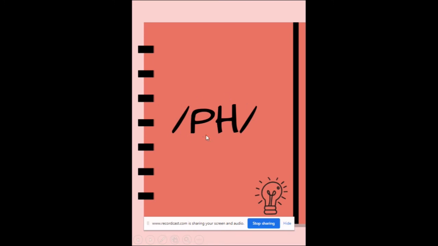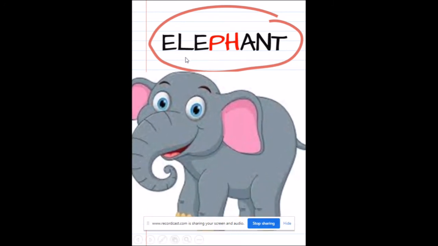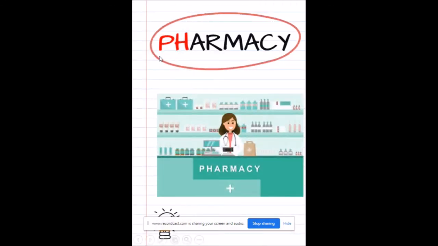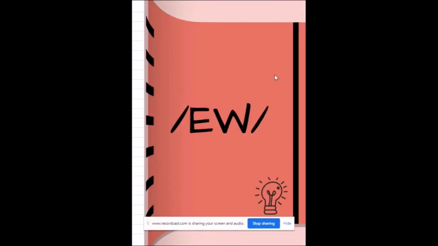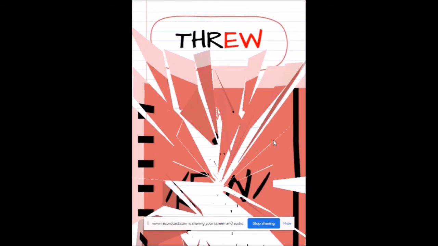Moving on to the third sound, which is PH. Okay, look at the examples. Elephant. Very good. Next, pharmacy. Very good. Now, let's move on to the last sound for today's lesson, which is EW, U. Look at the examples.